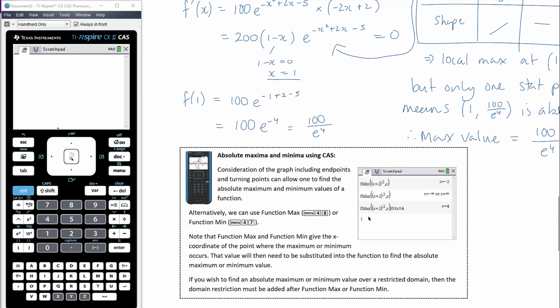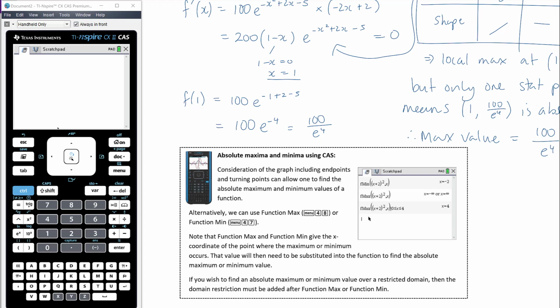Here are some instructions about using function min and max, which we've talked about previously. Again, it gives you the x value, but it will give you the absolute min or max, so that's why it's not helpful if you're trying to find coordinates of stationary points. But if you're trying to find the absolute minimum or maximum value, it can be helpful because it will consider the stationary points and the endpoints.